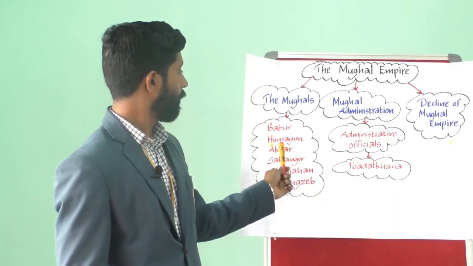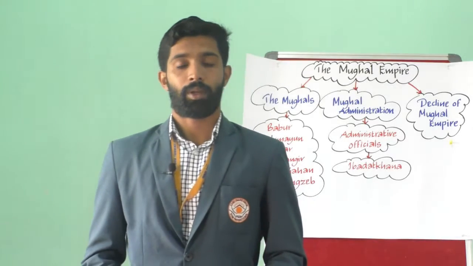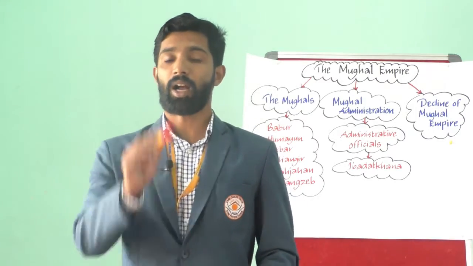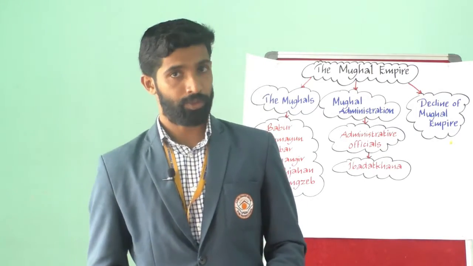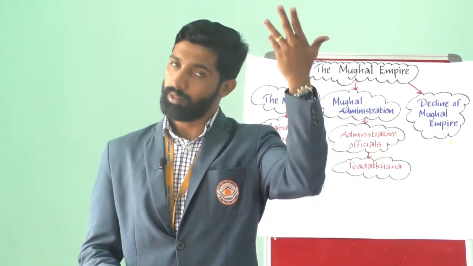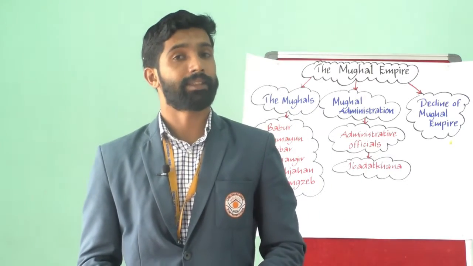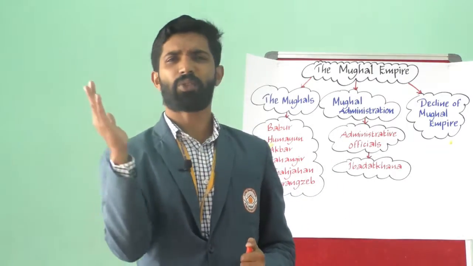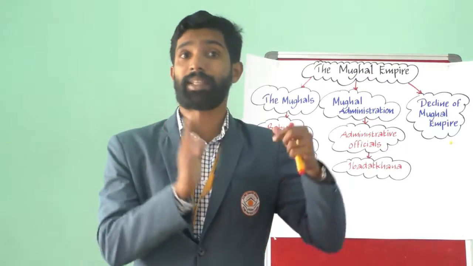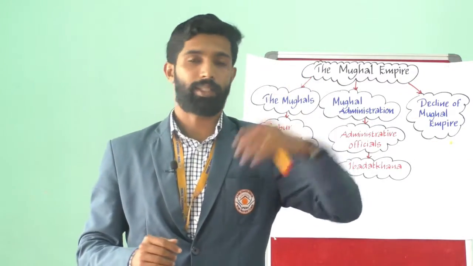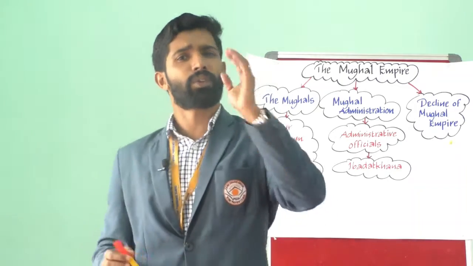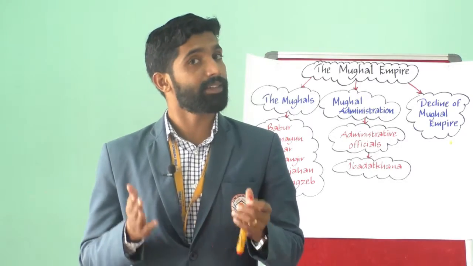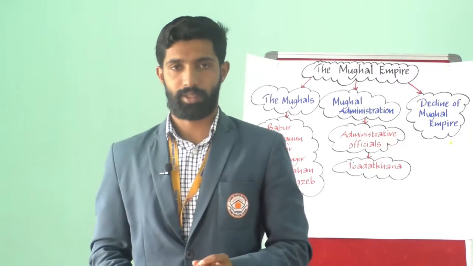So now we are moving to Humayun. Humayun is the son of Babur. After Babur's death, Humayun succeeded his father in 1530. Then to sustain imperial power, Humayun had to fight against the Afghans both in the east and west. At the same time, he had to face hostilities from his own brothers, which weakened his cause against the Afghans.